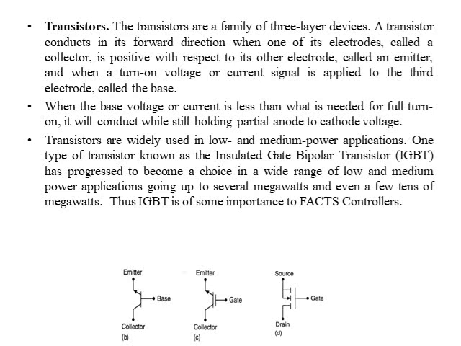When a turn-on voltage or current signal is applied to the third electrode, called the base. So when we apply a positive signal to the base and the collector is positive with respect to the emitter, then the transistor will conduct in the forward direction. When the base voltage or current is less than what is needed for full turn on, it will conduct while still holding partial anode to cathode voltage.